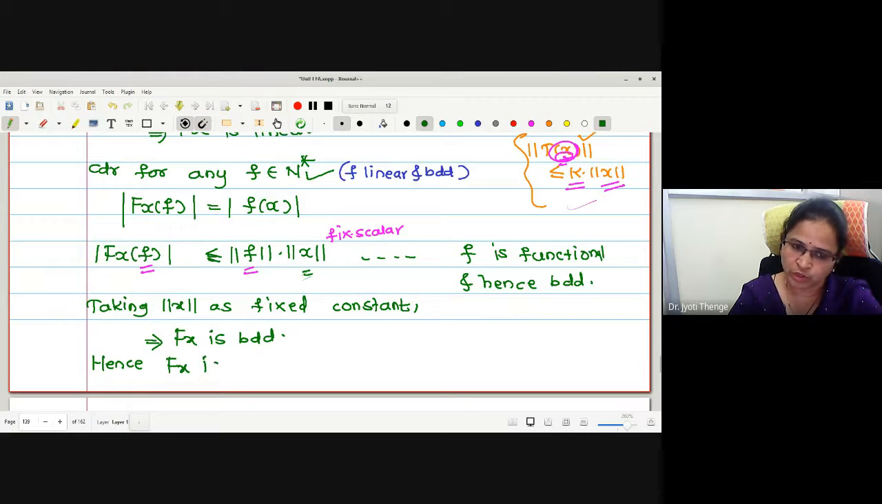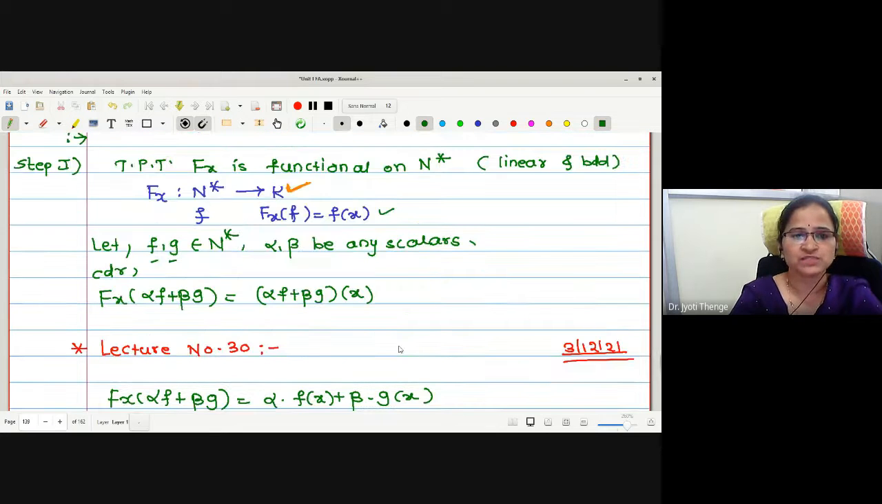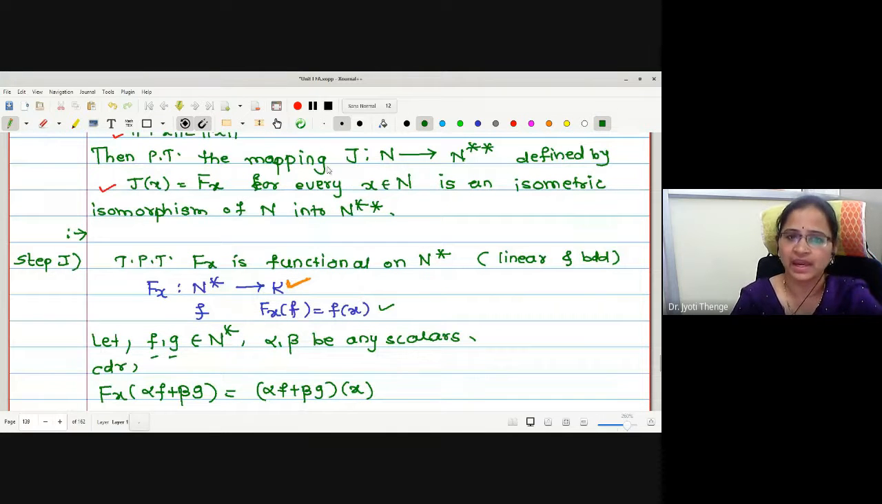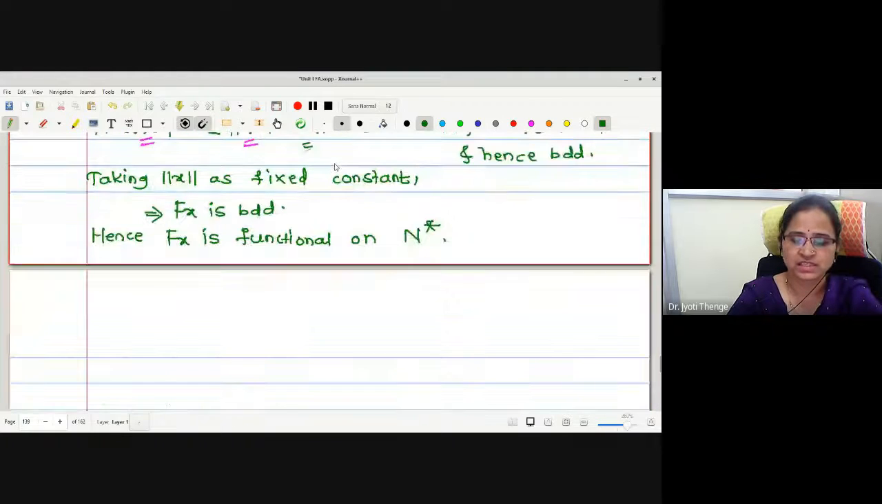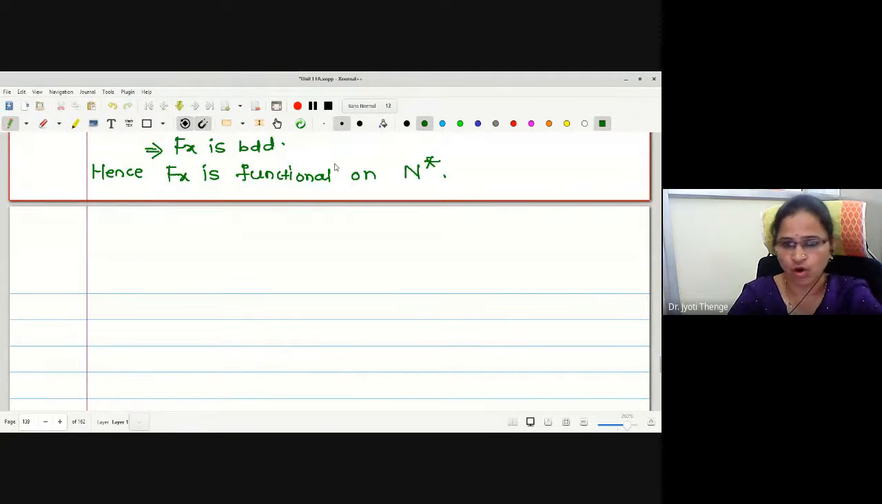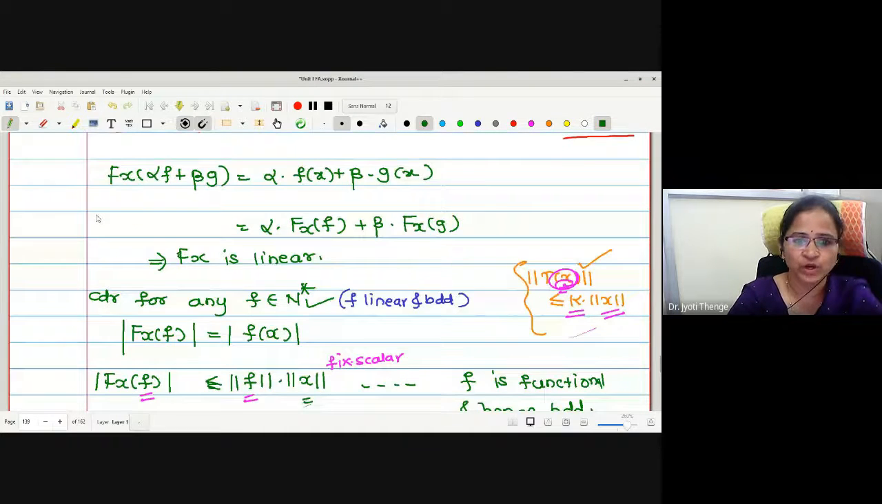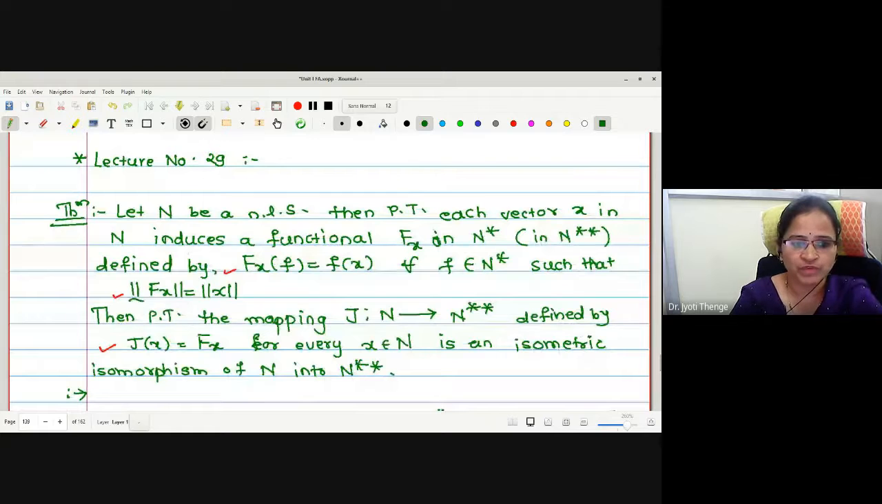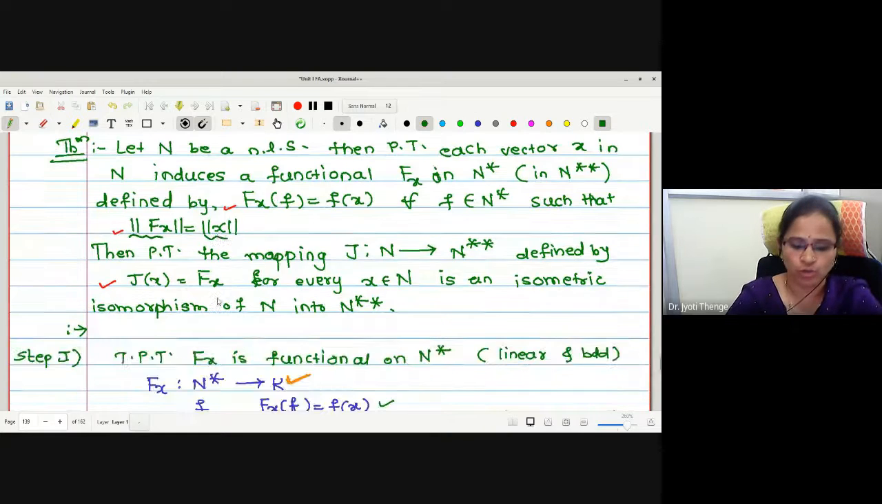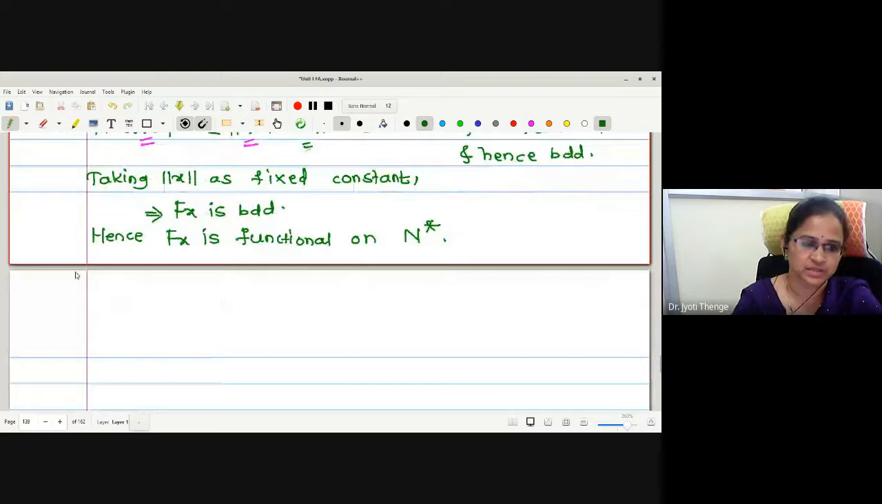Hence Fx is a functional, because both properties we have verified, linearity and boundedness. Therefore, Fx is a functional defined on N star. The first point we have proved: for every x in N, there exists a functional Fx on N star, that is in N double star. What is the second point we were asked to prove? Norm Fx is equal to norm of x. Let me do it as a second step.